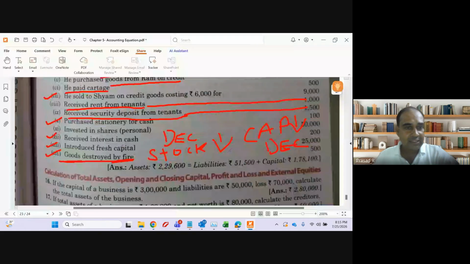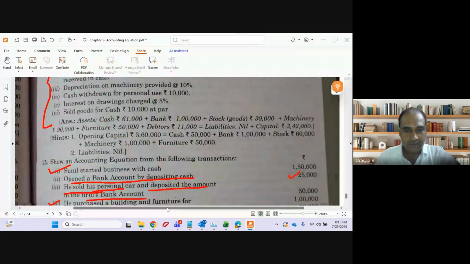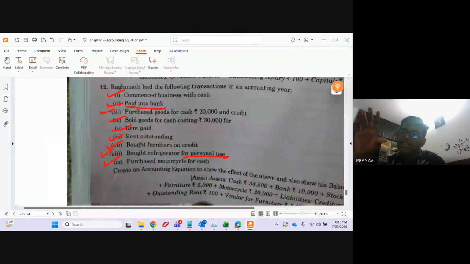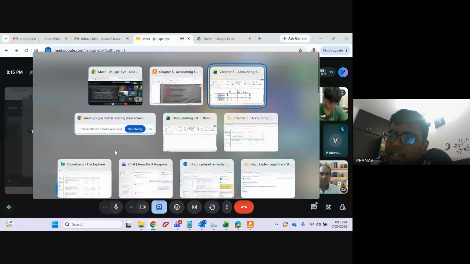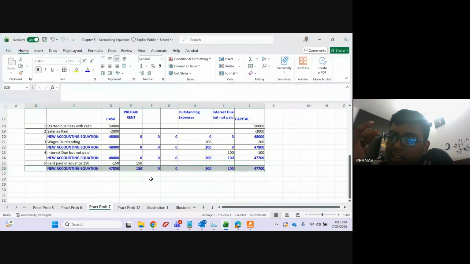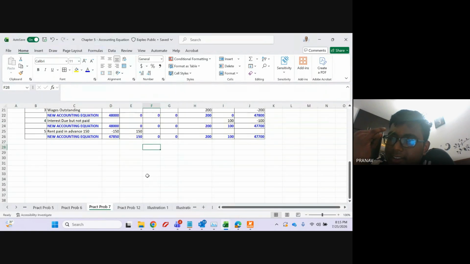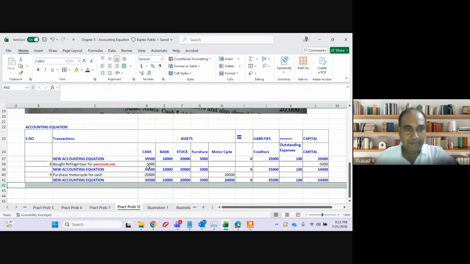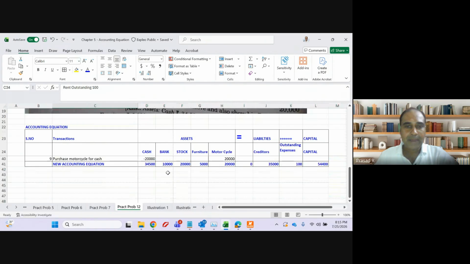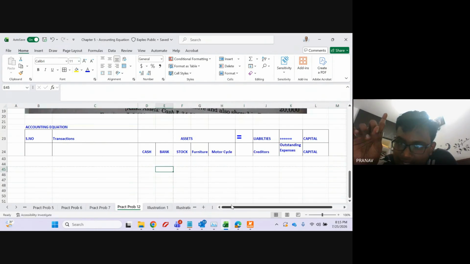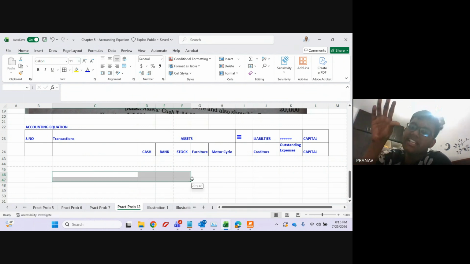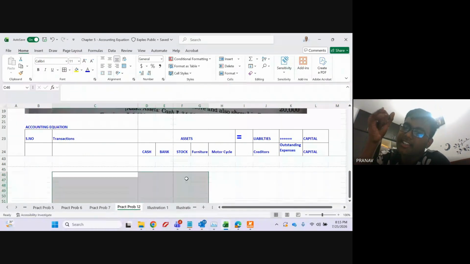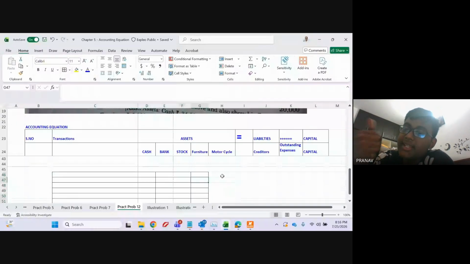Question number 12, they asked to show the balance sheet. Okay. I did not see that. See, I will prepare a balance sheet for this question. Practical problem 12. Balance sheet means we have to put total liability, total asset, right?